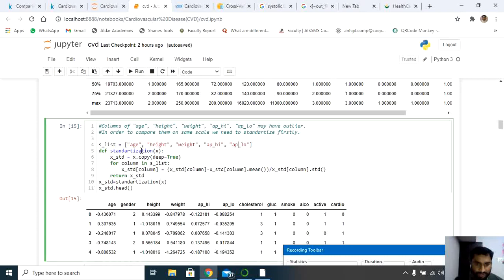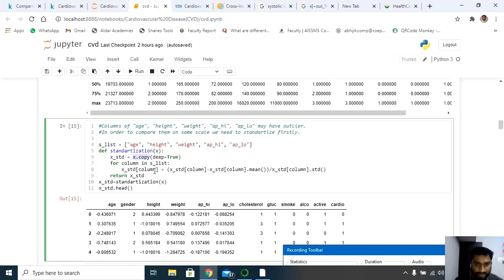The next step is creating the standardization. I have created one variable called x standardization. I'm copying the values which are in x, with deep equal to true. Next I'm calling the list to have all the records of age, height, weight, and so on. Then I have called all the columns in x standard, which holds my copied values, all the records.